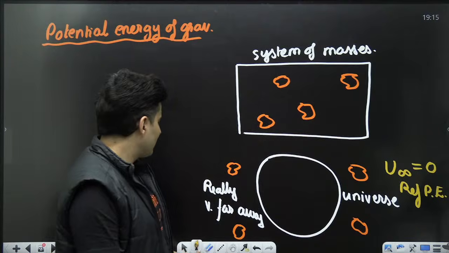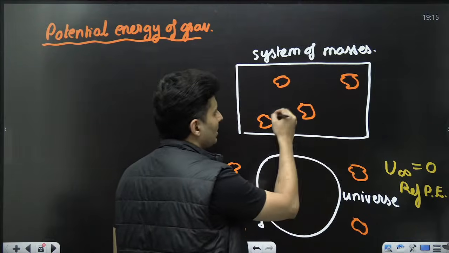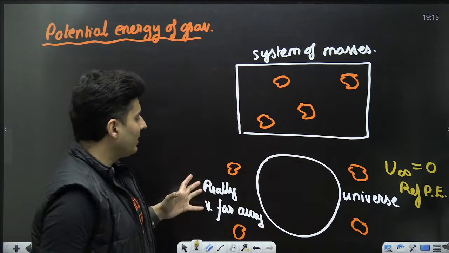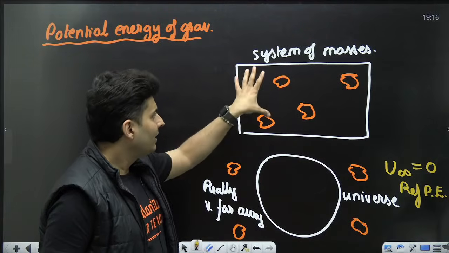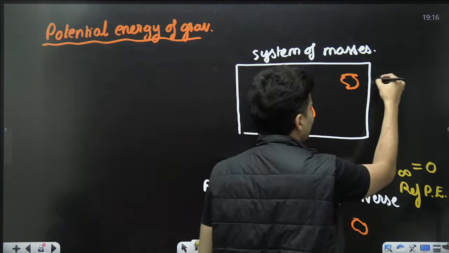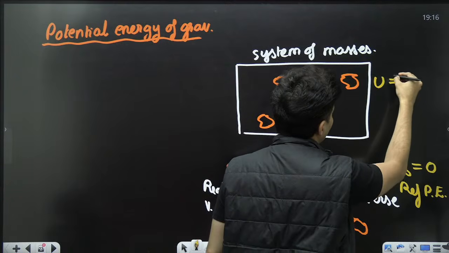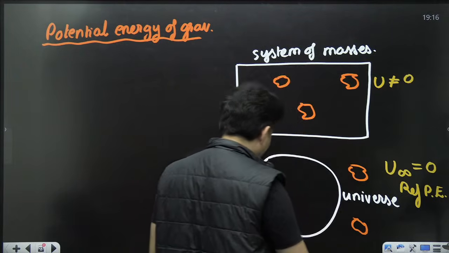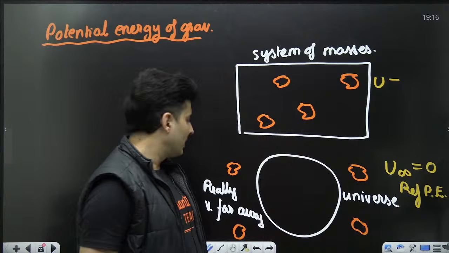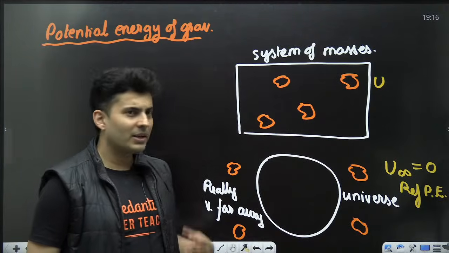Now, at this location, you can see their separation is not infinite. They are not very far away. In fact, they are close by. So in this situation, the potential energy will definitely not be 0. In fact, can you guess the value? Will it be positive or negative?